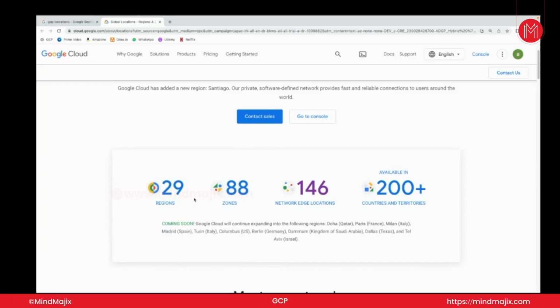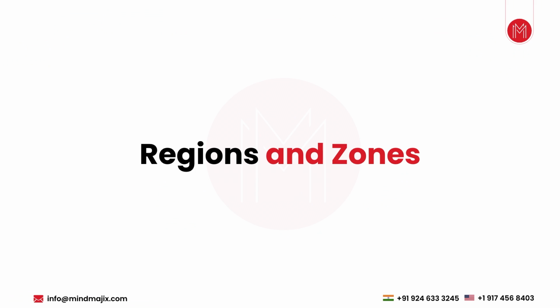All right. Just imagine Mumbai, the Google Cloud data center is there in Mumbai. Then we can call Mumbai a region. Mumbai is a region, because a region is a city where a Google Cloud data center is located. It's just a city name where Google Cloud data centers are located. Next, zones. We are discussing regions and zones, right?